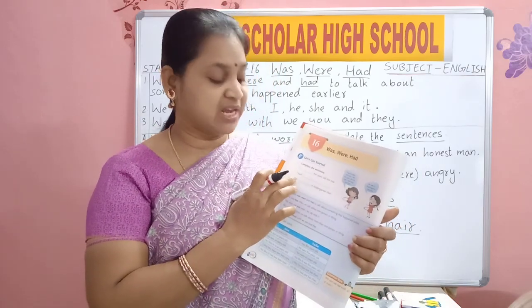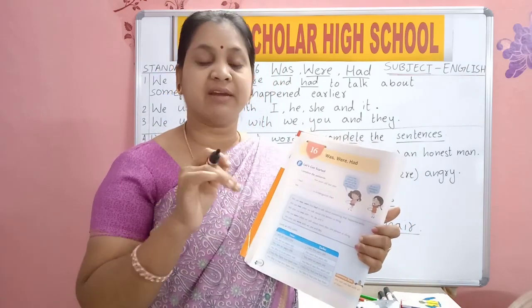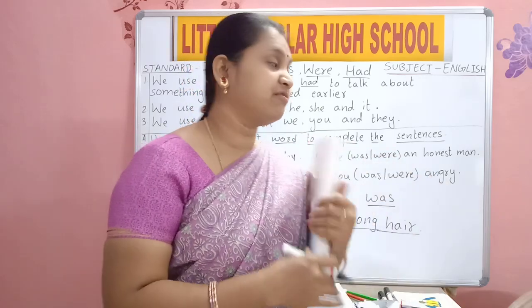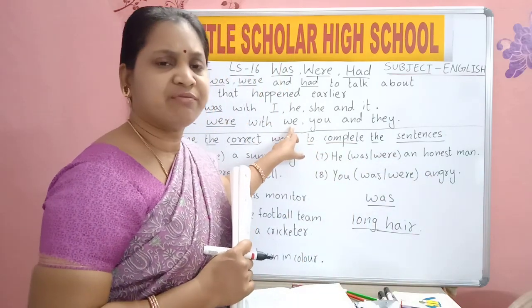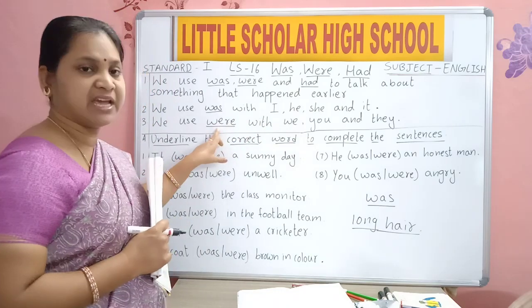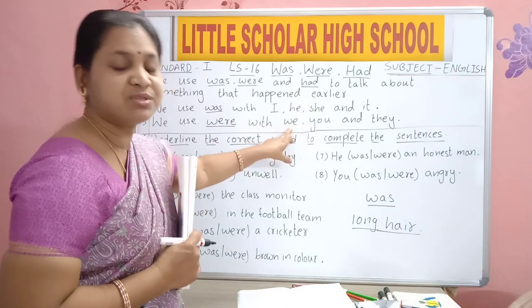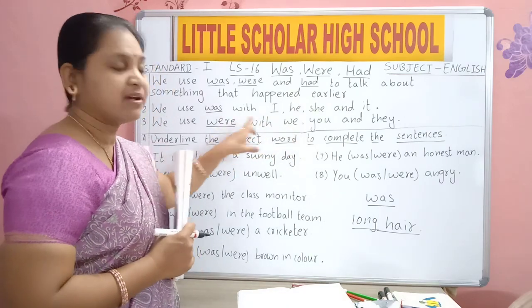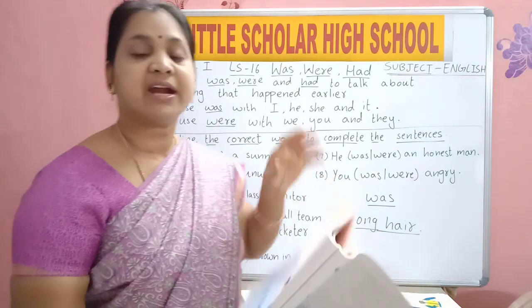Now last one, we dash in kindergarten. We means how many? Many. So with we what should we use? Were. We were. We were in kindergarten then.